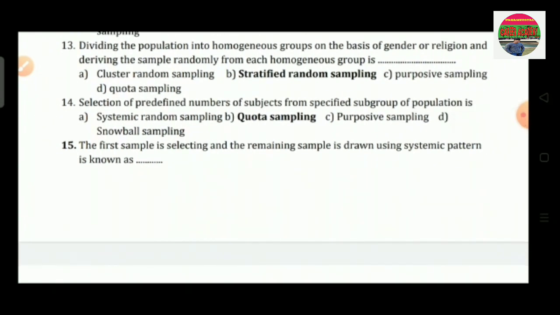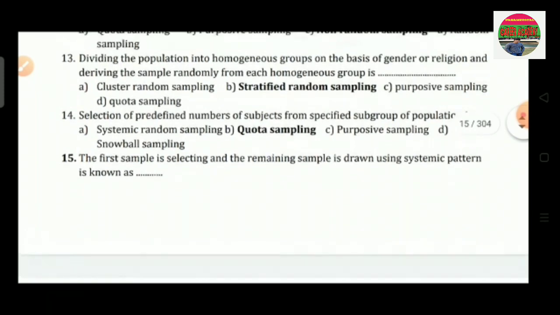Question number 13 is, dividing the population into homogeneous groups on the basis of gender or religion and deriving the sample randomly from each homogeneous group is dash. Option A is cluster random sampling, option B is stratified random sampling, option C is purposive sampling and option D is quota sampling. So the correct answer is option B, that is stratified random sampling.